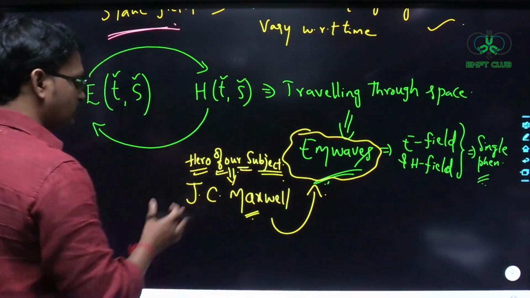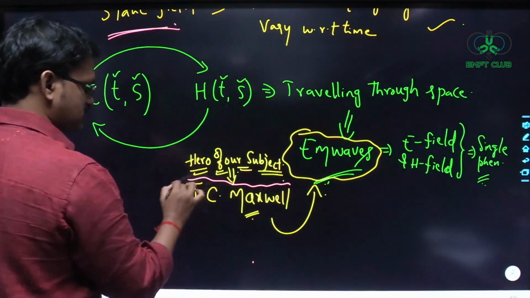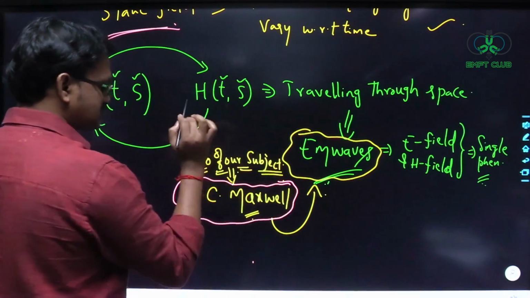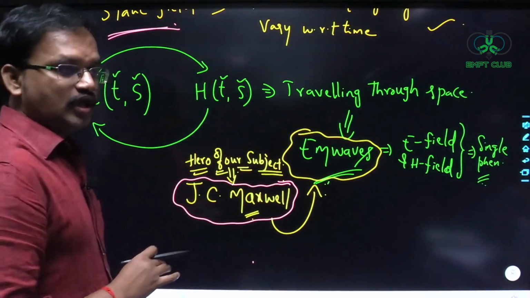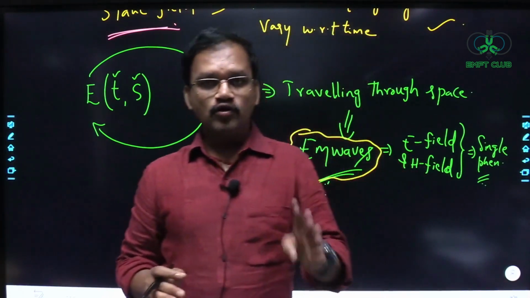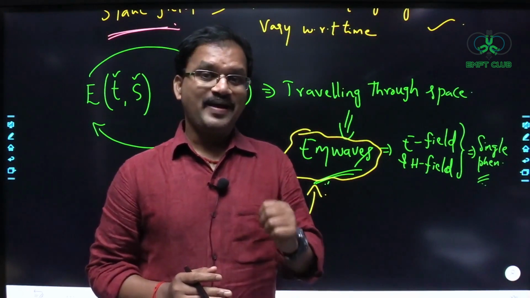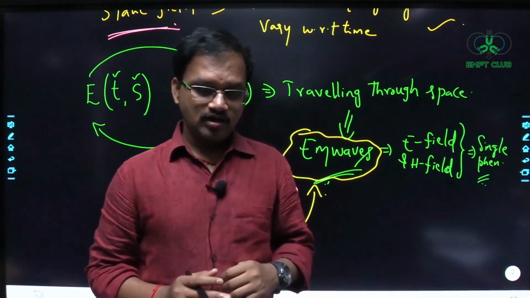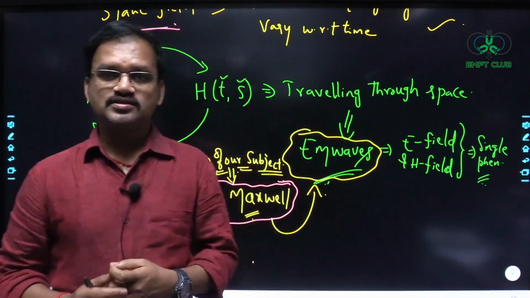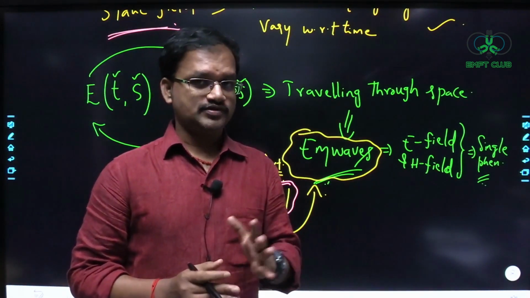He is the hero of our subject, James Clerk Maxwell. What he has done is he formulated all the laws of electromagnetism into 4 simple mathematical equations, which we call Maxwell's equations. And from those Maxwell's equations, he predicted the existence of electromagnetic waves.